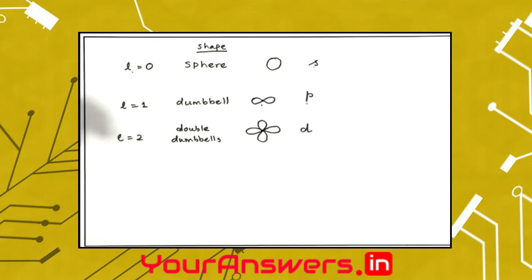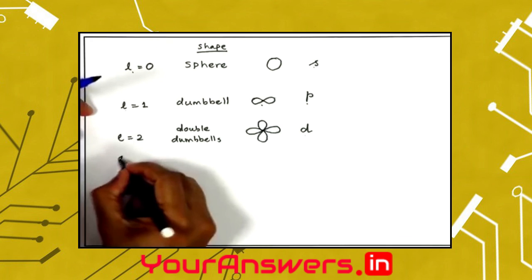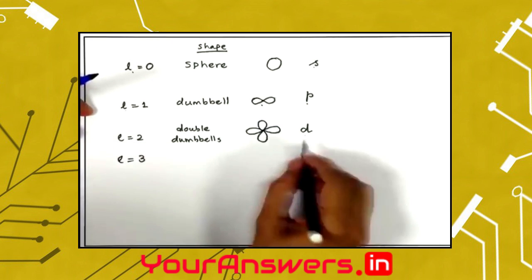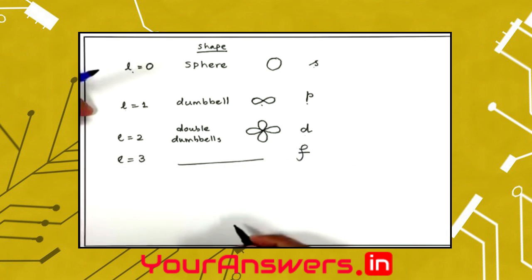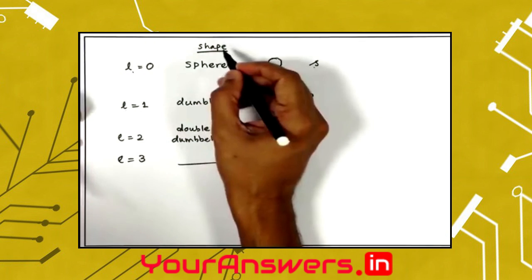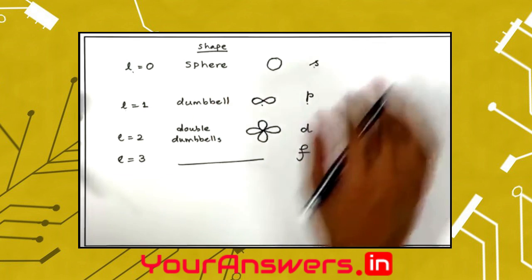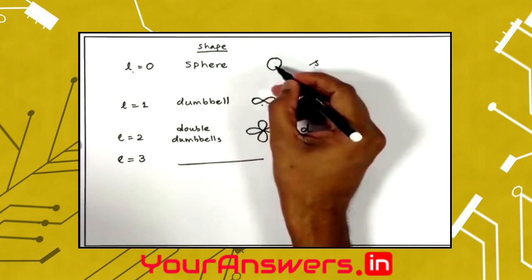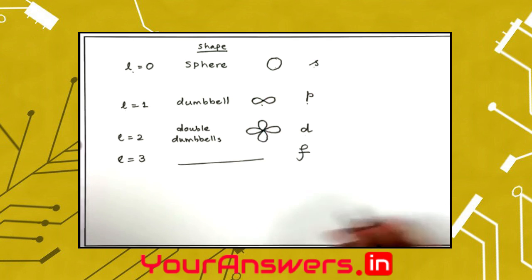You would need to know actually what happens when L equals 3. It has got a very complicated shape, I cannot draw them, we call them f, and it goes on further: s, p, d, f, g, and so on and so forth. So, this way we saw that the principal quantum number talked about the size of the orbital, and the azimuthal quantum number talked about the shape of the orbital, whether it is spherical, dumbbell, double dumbbell, or complex.